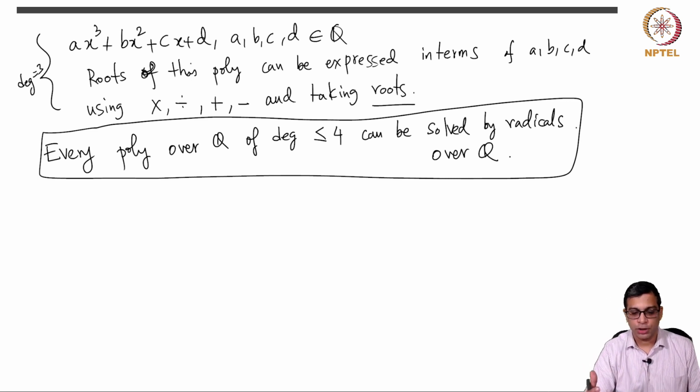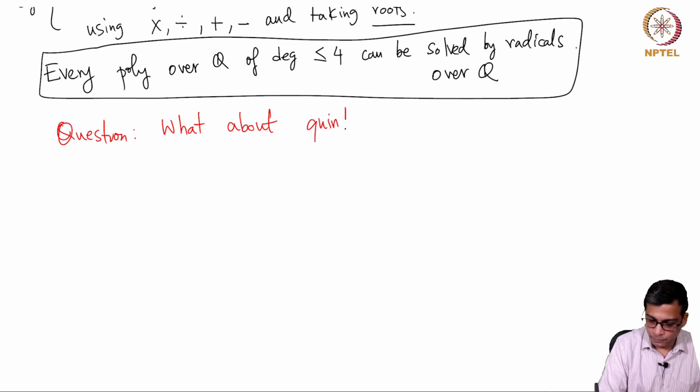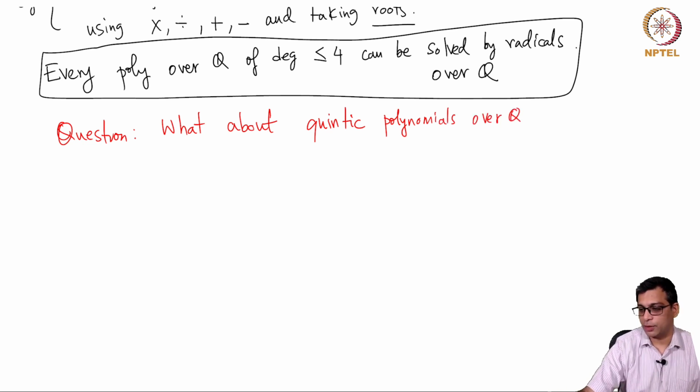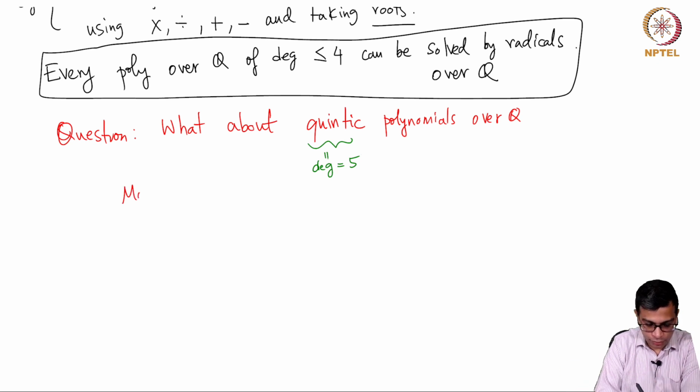So this is something that people knew. This was known well before Galois, and the question that mathematicians of before Galois were interested in was: what about quintic polynomials over Q? Okay, so quintic means degree 5, and more generally for all higher degrees.